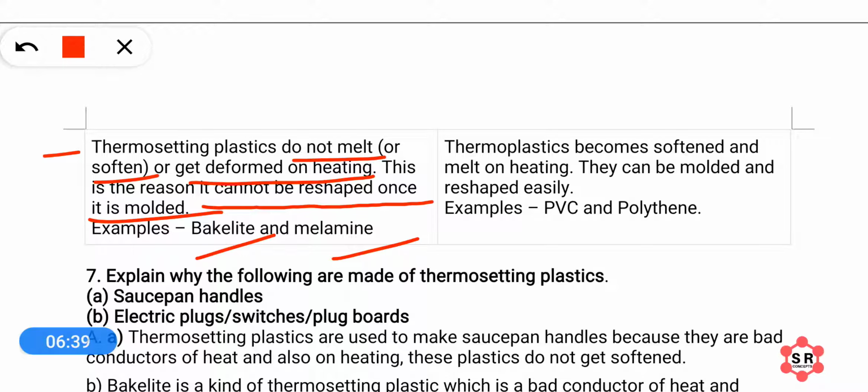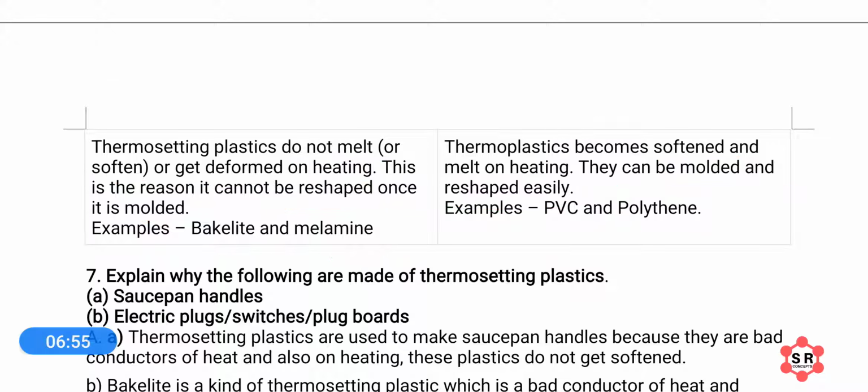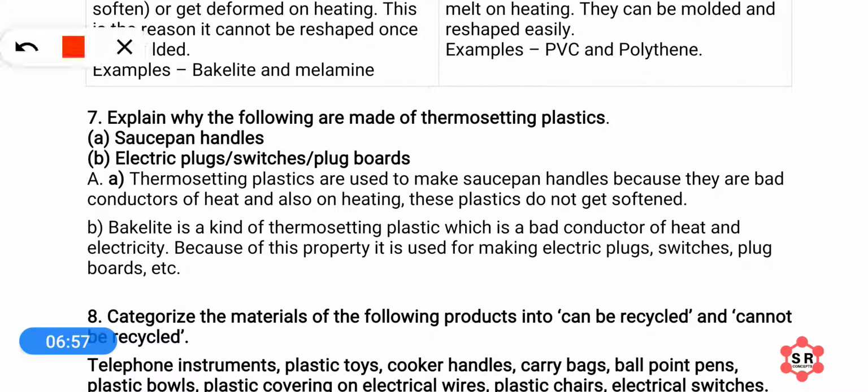But what about thermoplastics like PVC and polythene? They can be softened or melt on heating, and this is why they can be molded and reshaped again and again. So this is the difference between thermosetting plastic and thermoplastics. Okay, next, explain why the following are made of thermosetting plastics: saucepan handles, electric plugs, switches, plug boards.